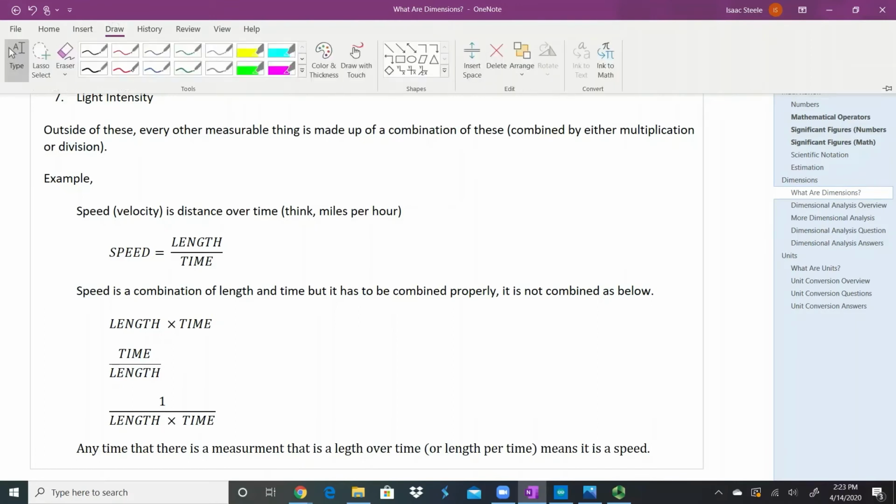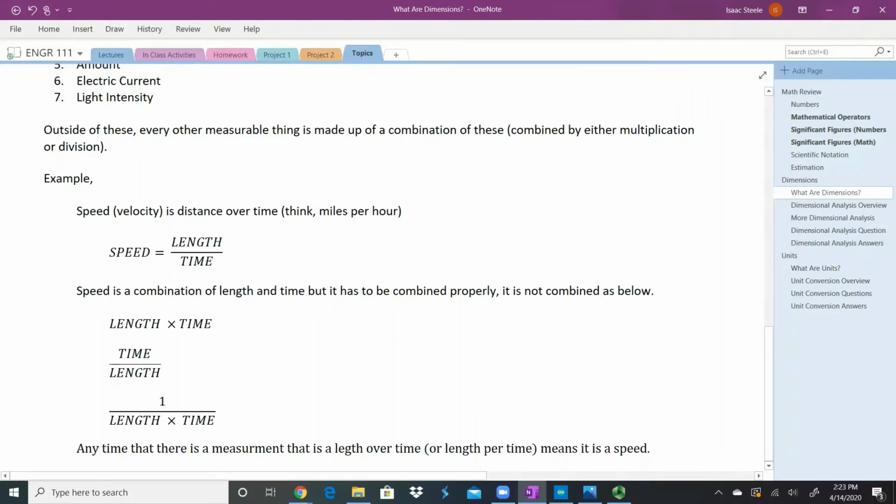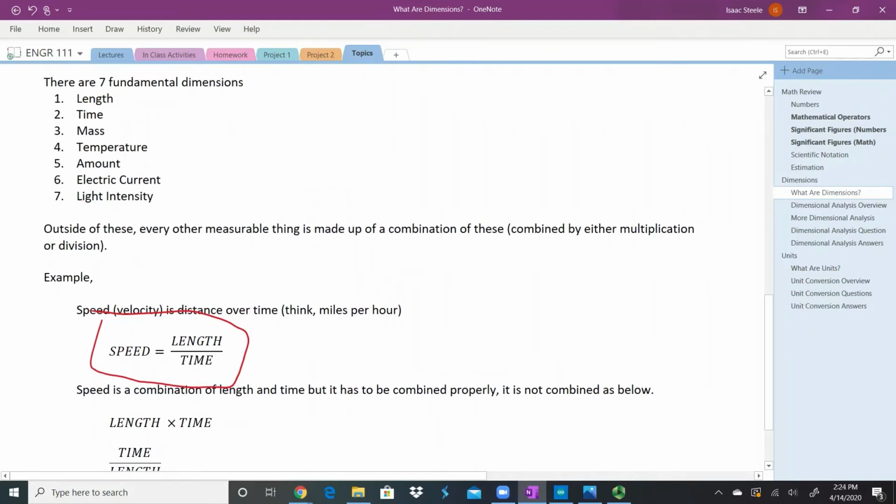Let me highlight a couple important things here. All right, so that's what speed is. Speed is a length times a time. We can see that we have a length and a time. Those are the two things that we're describing here. They're both fundamental dimensions, but we're combining them in a way that gives us what we call speed.